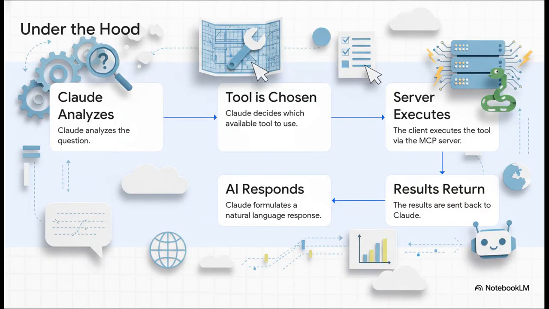In the split second after we hit enter, this complex little dance begins. Claude analyzes our question and intelligently decides that our Get Alerts tool is the perfect one for the job. It sends a command to our MCP server, our Python code runs, fetches that live data, and sends the results straight back. Finally, Claude takes that raw data and cooks up a human-friendly response.